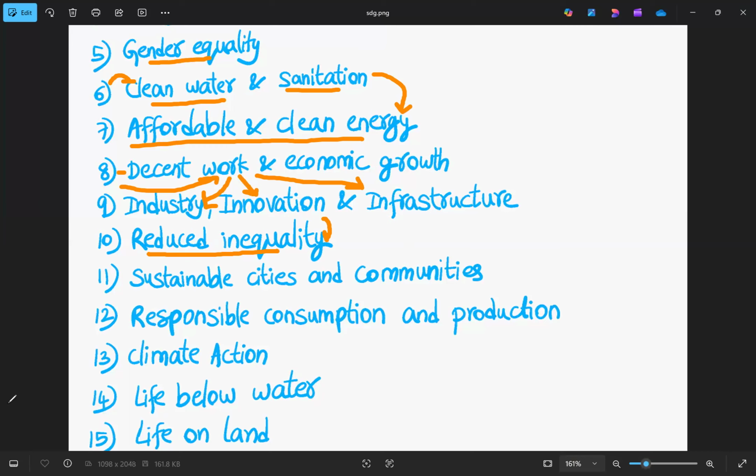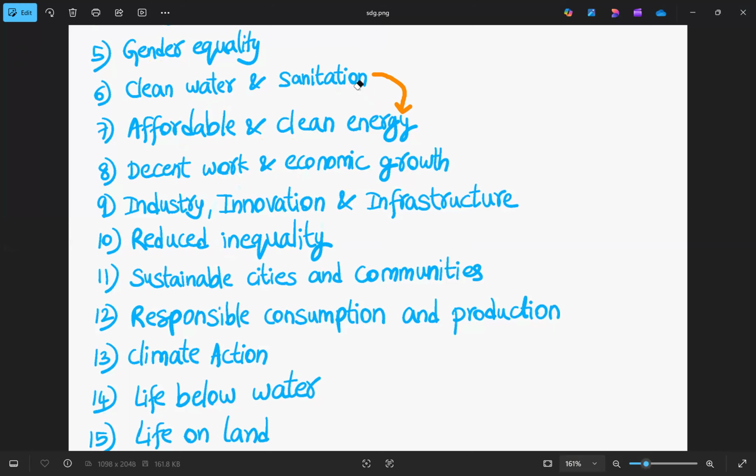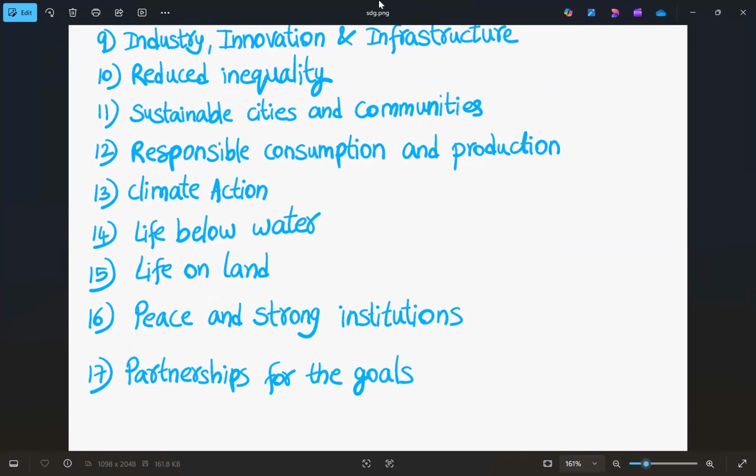Now, the next set, that is from 11 to 17. What is the 11th one? That is sustainable cities and communities.